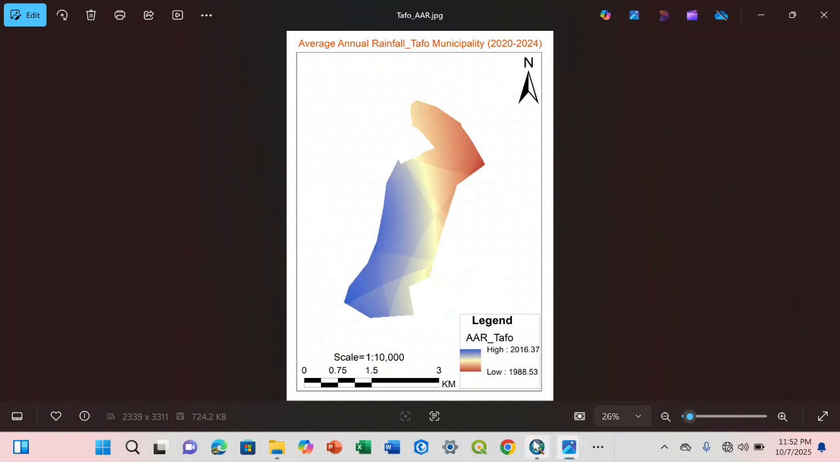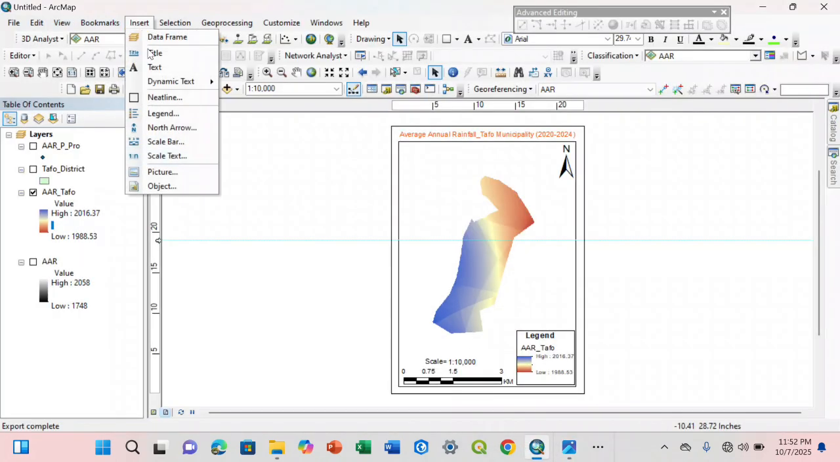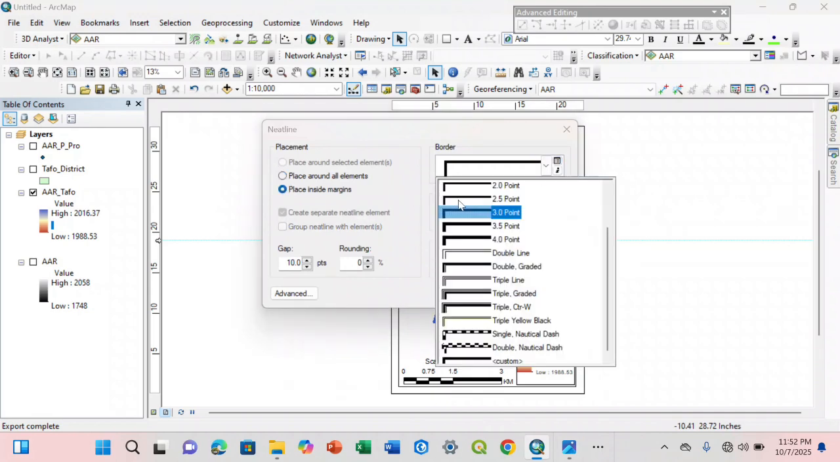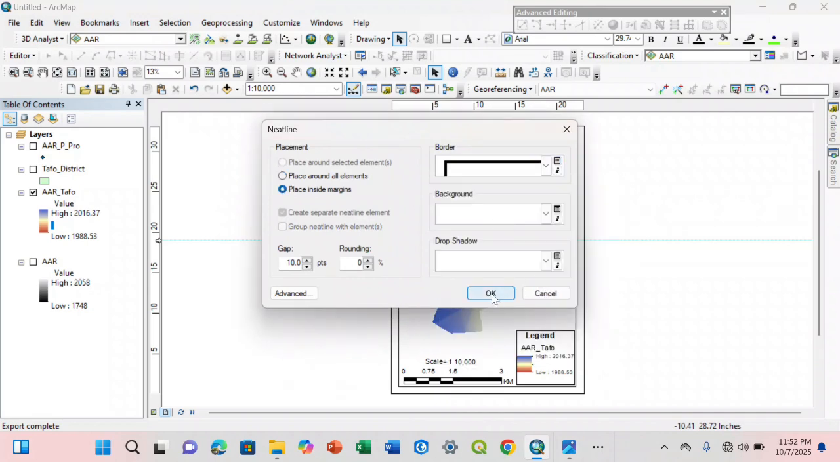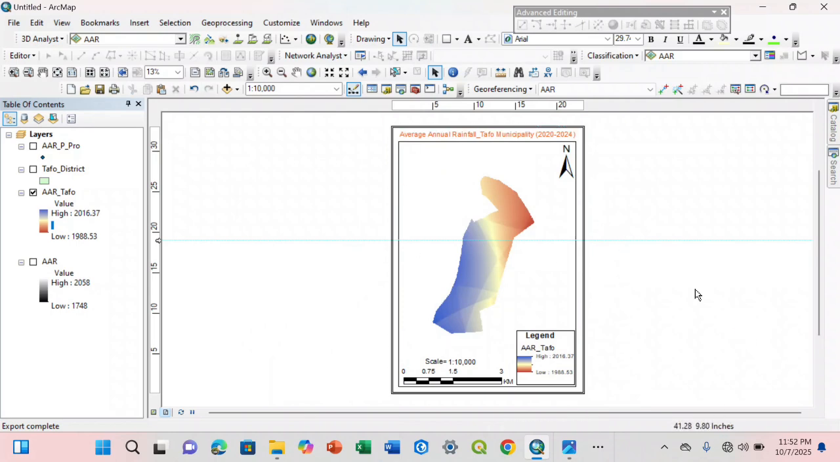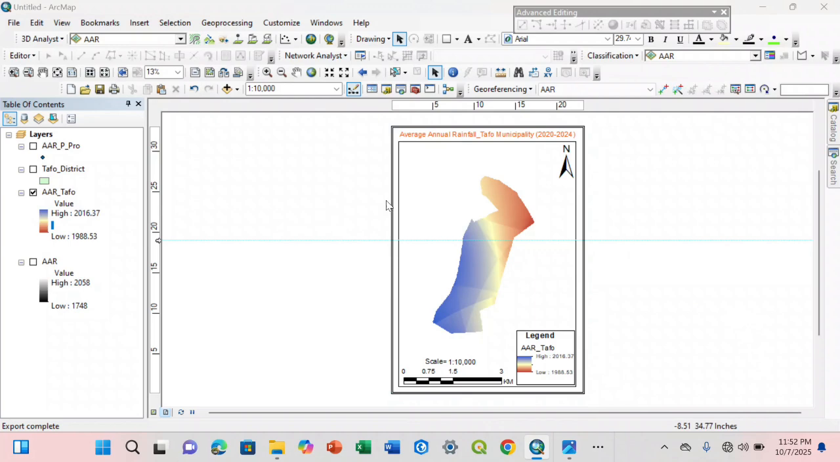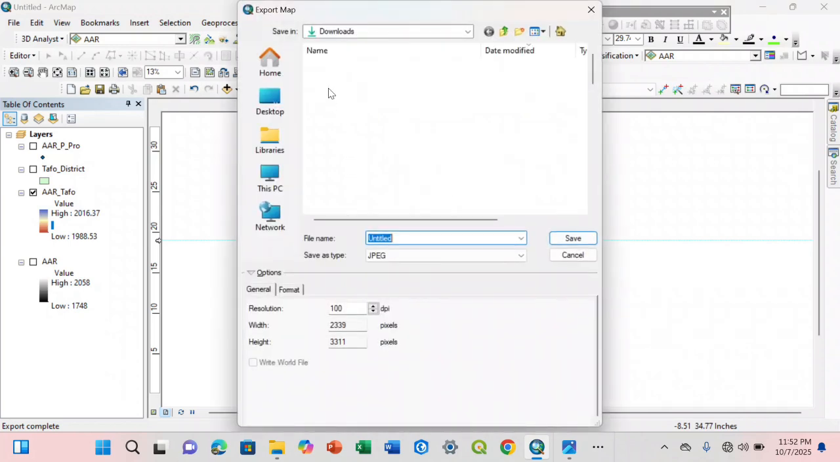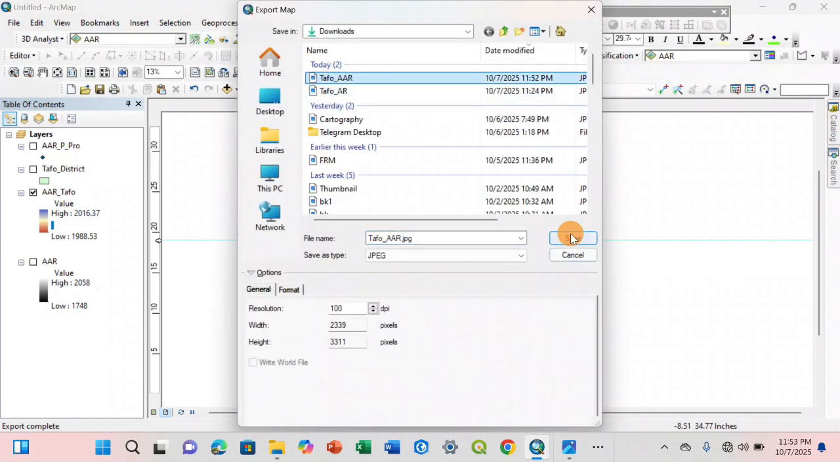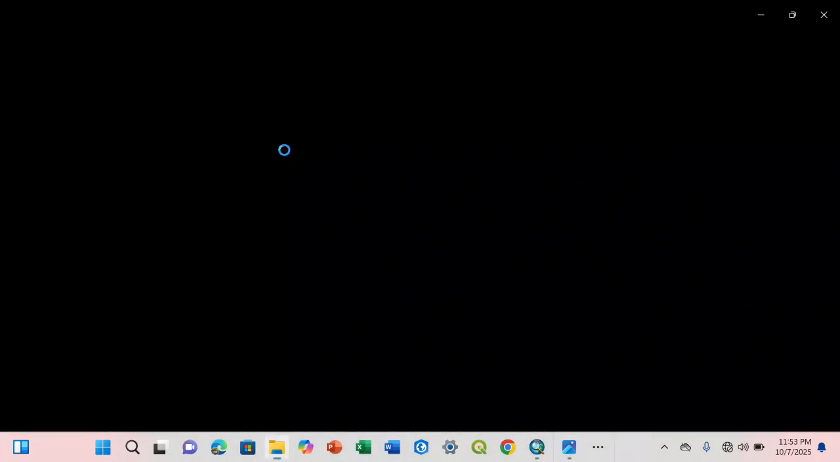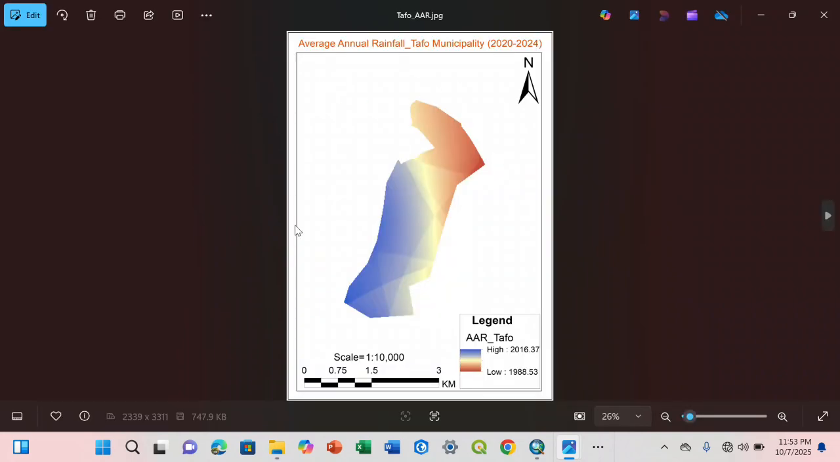With the design of the map, you can also insert a neat line. This is it. So you go to insert neat lines, place within. Then you can choose a size, let's say 3. So you come and be outside it. So let us export this and see something. Have you seen that line over there? Yes, that is what I was talking about.